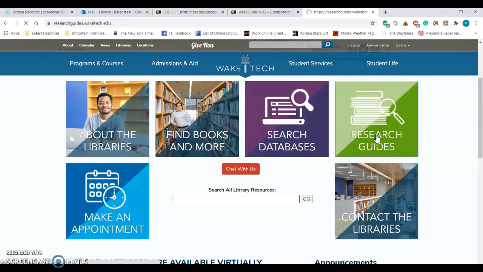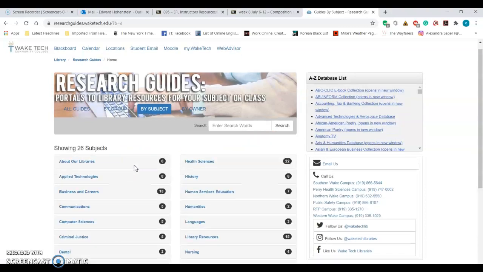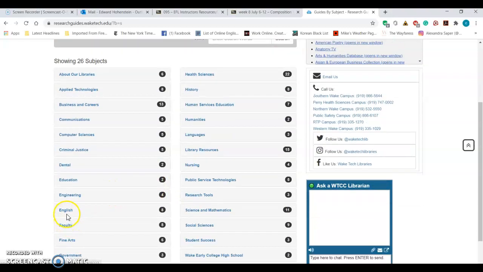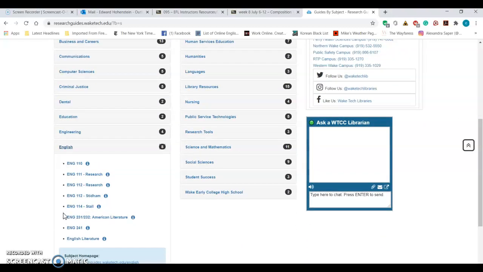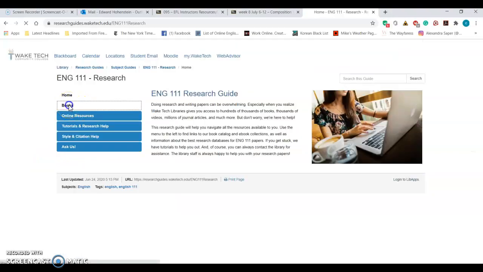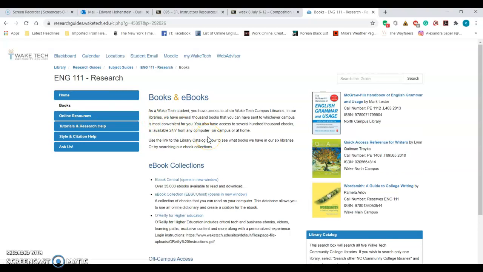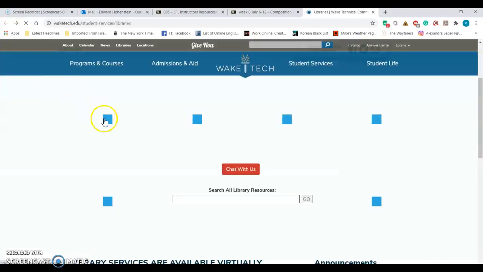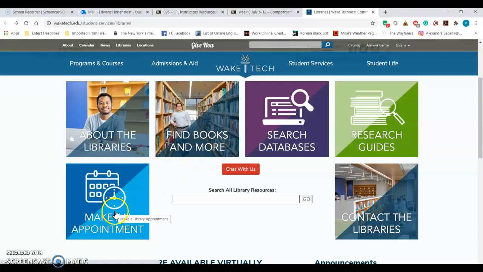So let's go back one more. Research guides is a very good one. You can find all sorts of things here: nursing, public education, engineering, English 111 research. Let's look at that. Something you'd be used to for your next semester. Just a variety of sources here. It's a really good thing to play around with. What else can we find? You can make an appointment. You might be able to. Let's find out.